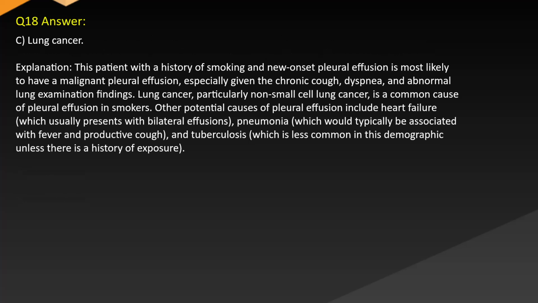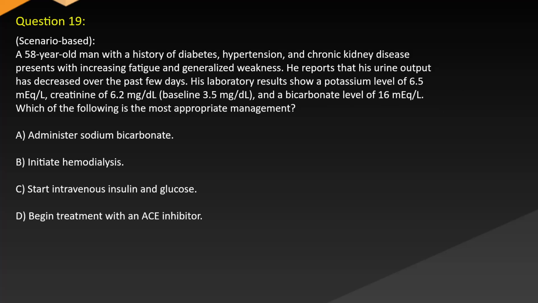Answer: C. Lung cancer. Explanation: this patient with a history of smoking and new-onset pleural effusion is most likely to have a malignant pleural effusion, especially given the chronic cough, dyspnea, and abnormal lung examination findings. Lung cancer, particularly non-small cell lung cancer, is a common cause of pleural effusion in smokers. Other potential causes of pleural effusion include heart failure, which usually presents with bilateral effusions, pneumonia, which would typically be associated with fever and productive cough, and tuberculosis, which is less common in this demographic unless there is a history of exposure.